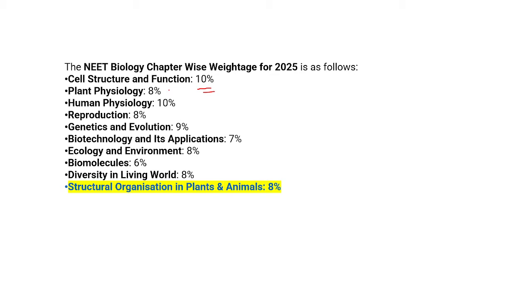Then plant physiology contains 8% of weightage, human physiology again contains 10% of weightage, reproduction chapter 8% of weightage, genetics and evolution 9%, biotechnology and its applications 7%, ecology and environment 8%, biomolecules contains 6%, diversity in living world it is 8%, structural organization in plants and animals is again 8%. So this was the chapter wise weightage for the 2025 NEET.